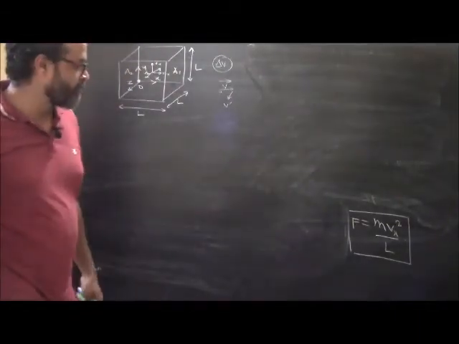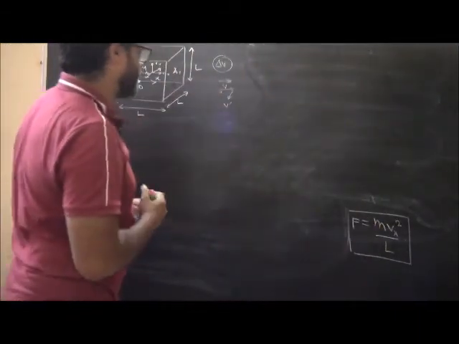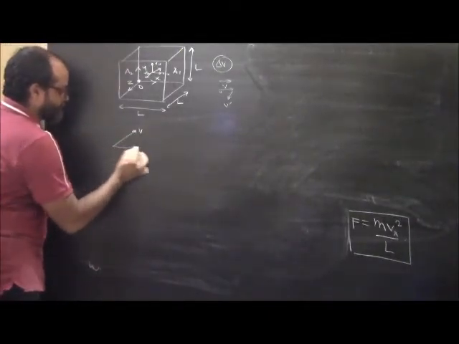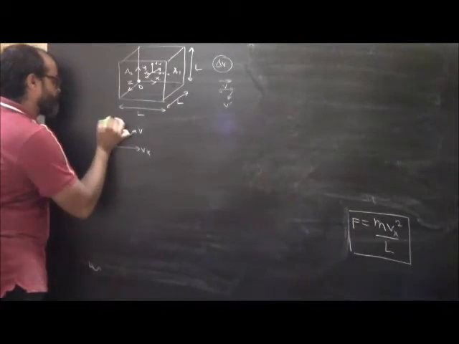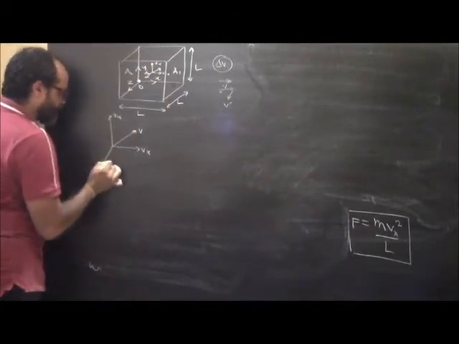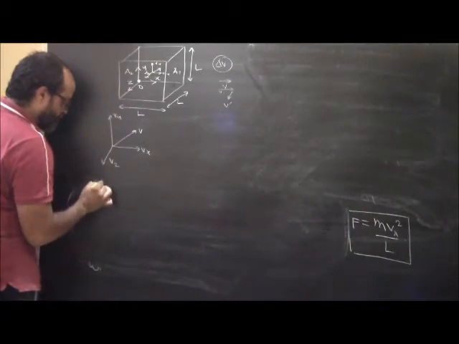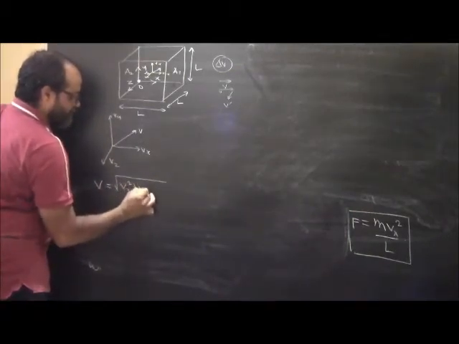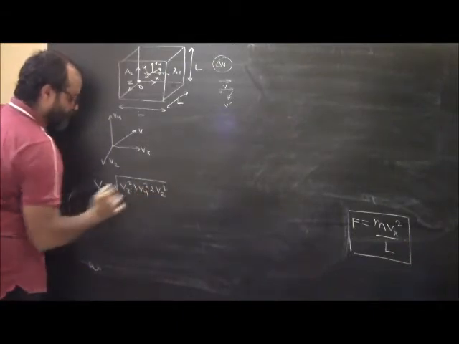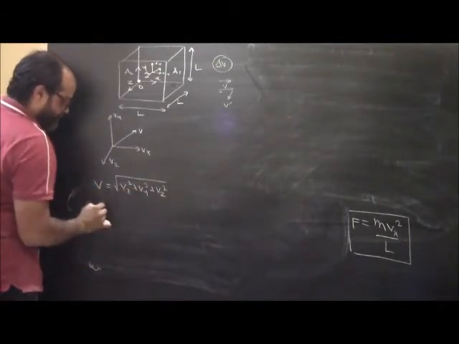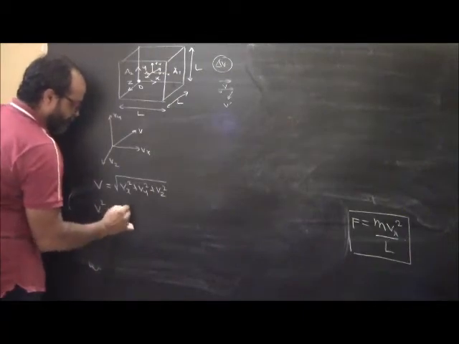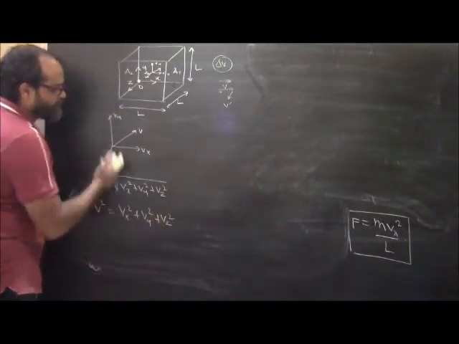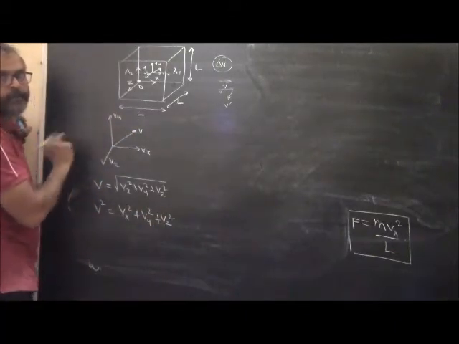Okay, so this is the force basically. Now consider what is Vx square. This particle is moving with a velocity of v. It has a component Vx along the x-axis, a component Vy along the y-axis, and a component Vz along the z-axis. So v is equal to under root of Vx square plus Vy square plus Vz square. Clear? So we can write v square is equal to Vx square plus Vy square plus Vz square. Now basically the components will all be equal.